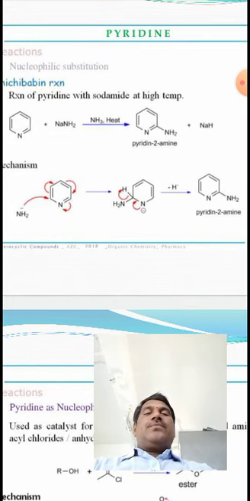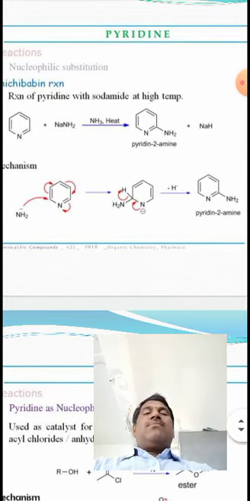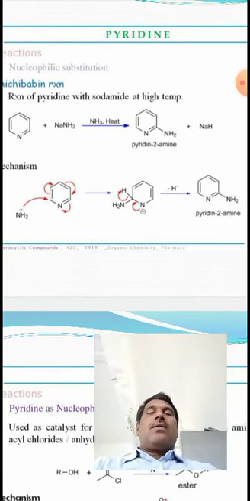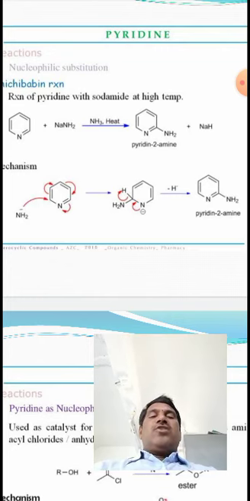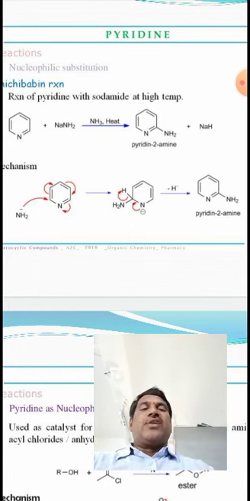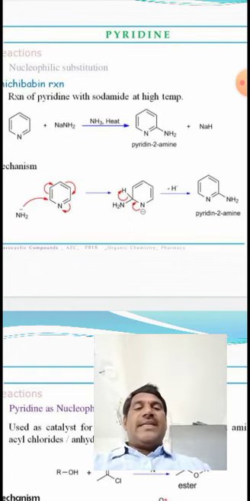So this is an example for nucleophilic substitution reaction. In this reaction, the nucleophile NH2 minus attacks at the second position, and you get pyridin-2-amine.